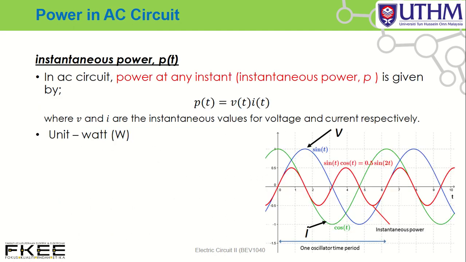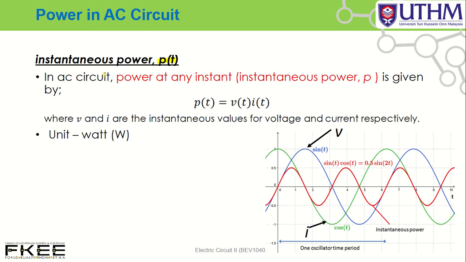Okay, so next, how to measure power in AC circuit. First of all, you need to understand the concept of instantaneous power. We write small p(t), and we call it instantaneous power.